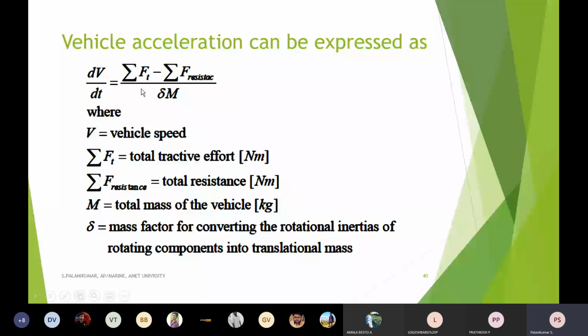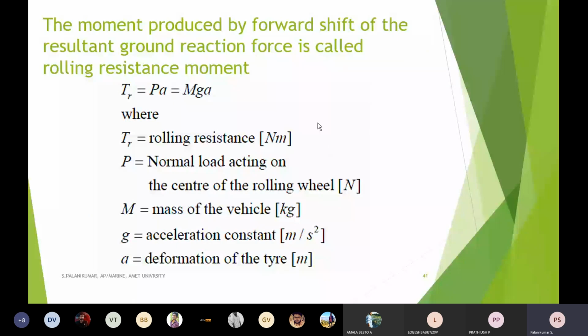Next, when the propulsion force is applied, that automatically makes a tractive effort. The reaction force is called the rolling resistance moment.